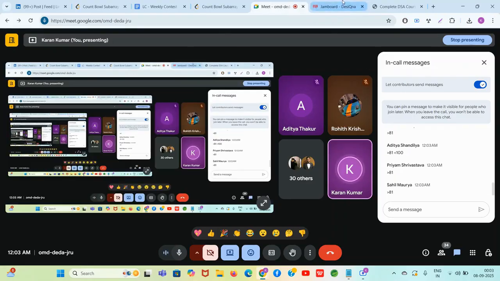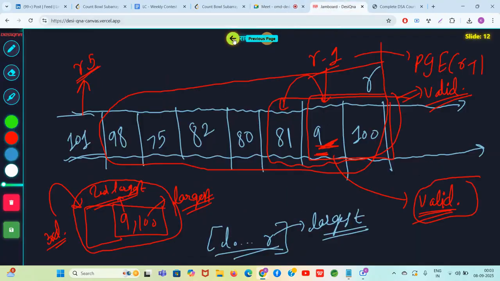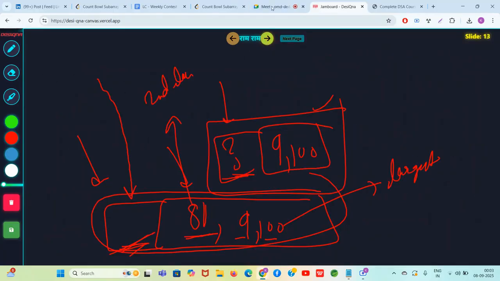Aditya Shandile, you should not write less than 100, because that is already confirmed. We have made the R the blocker. We are never going ahead than that, so that we don't have to deal with two conditions. You only need a number greater than 81.